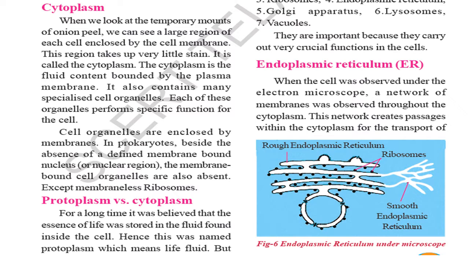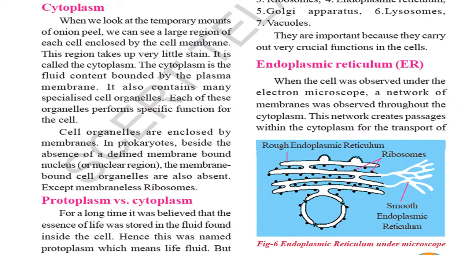In prokaryotes, besides the absence of defined membrane bound nucleus, the membrane bound cell organelles are also absent, except membraneless ribosomes. Next is the difference between protoplasm versus cytoplasm. For a long time, it was believed that the essence of life was stored in the fluid found inside the cell. Hence, this was named protoplasm, which means life fluid.